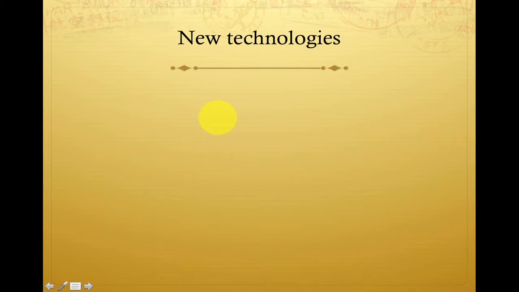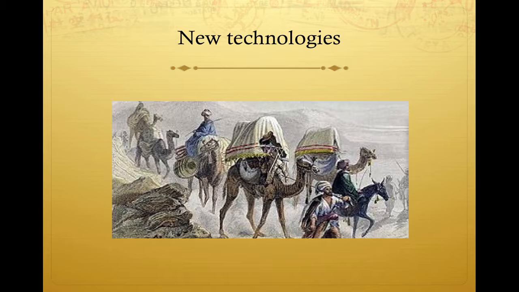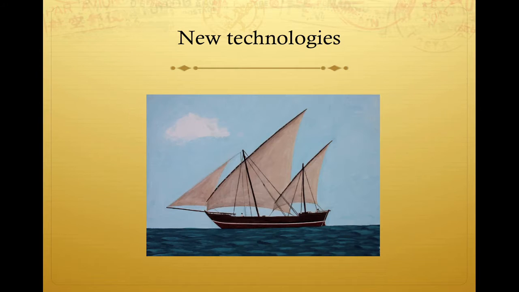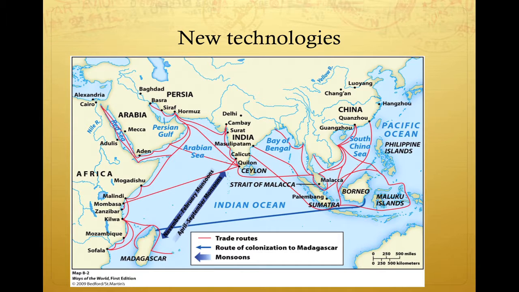New technologies. This concept focuses on the interaction between humans and the environment theme, and talks about the fact that extended trade networks were made possible by advancements in technology, including domesticating animals. Horses, oxen, and camels were used in Afro-Eurasia, and llamas in the Americas. In this picture, we have a camel saddle, which was crucial to trade both along the Silk Roads and across the Sahara Desert. On the Indian Ocean network, advancements such as the dhow ship and lateen sail, shown here, along with knowledge of predictable monsoon winds, on this map, that is the big blue arrows here, help facilitate maritime trade.